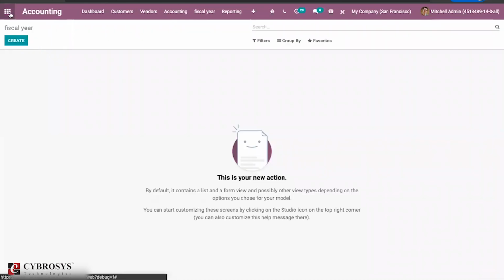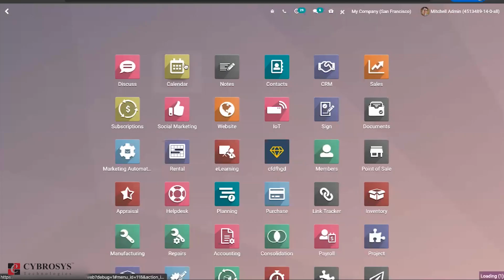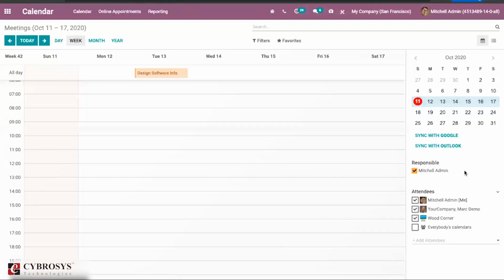And one more change Odoo has brought is in calendar, you can find the Microsoft account here. So you can add your Outlook calendar with Odoo, and again the Google also. Earlier we had the Google, but Microsoft we didn't have that option. Now the Microsoft account has also been added.